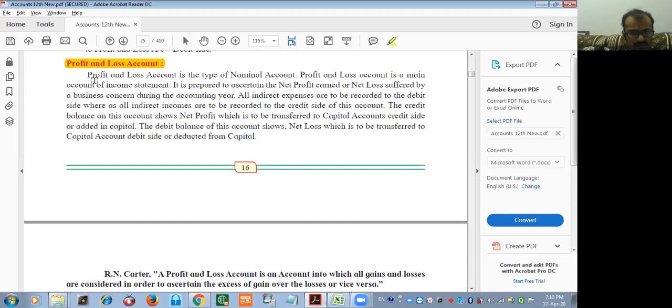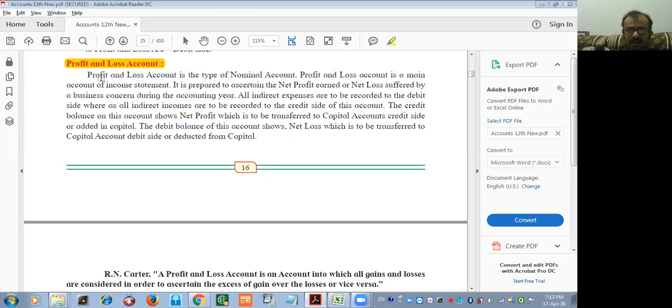The credit balance on this account shows net profit, which is to be transferred to the capital account credit side or added in capital. The debit balance of this account shows net loss, which is to be transferred to the capital account debit side or deducted from capital.